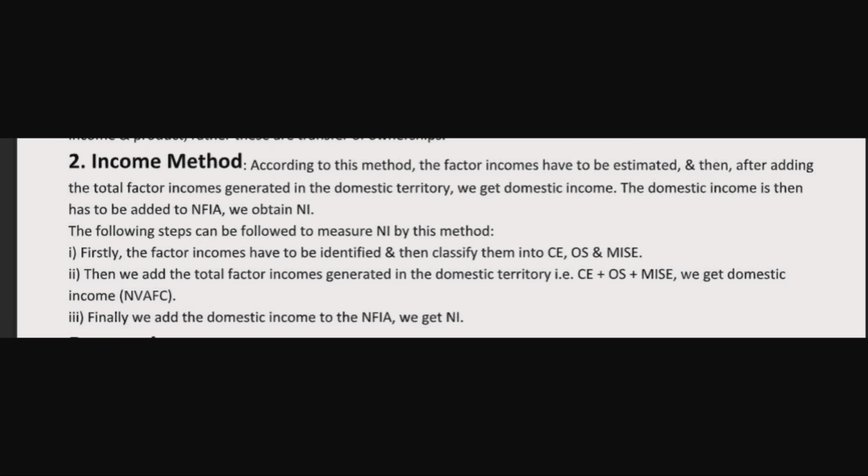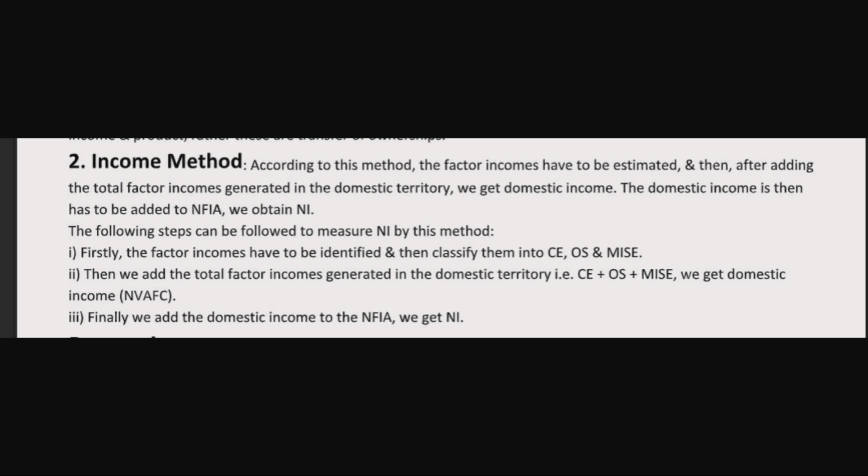For this, the first step is to identify and classify the different categories. That is, firstly, the factor income has to be identified and then classified into different categories, that is CE, OS and MISC. CE means compensation of employees, that includes wages, salaries, etc. OS, operating surplus, includes rent, interest, profit, etc. And MISC, that is mixed income, that is income from self-employed, such things. So they have to identify and classify these categories first.